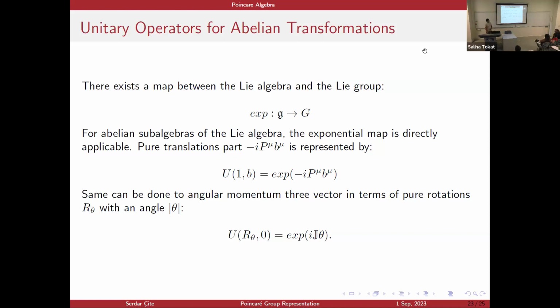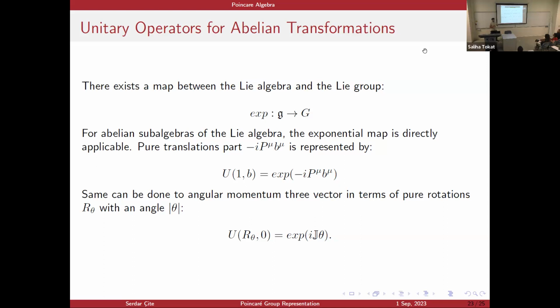Now I want to finish my talk by giving two examples of my unitary representation. There exists a map between the Lie algebra and the Lie group, which is called the exponential map from the Lie algebra to the Lie group. But for abelian subalgebras of my Lie algebra, this exponential map is directly applicable. So consider pure translations. They of course form an abelian subalgebra, and their corresponding generators are the P part of my expansion. So when I take the exponential map, I directly get the unitary representation of these translations, and I see that they are represented by this unitary operator.